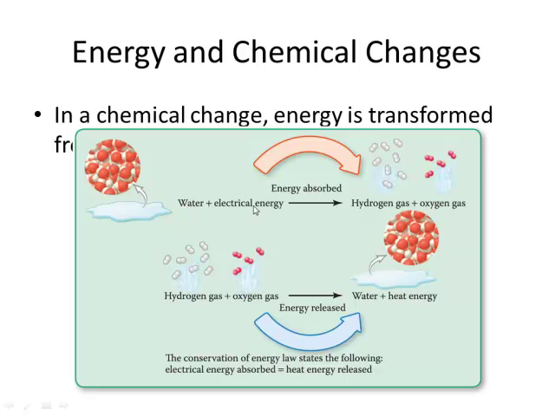So you have electricity. Electrical energy is being absorbed to give you the elements hydrogen and oxygen, which are molecules. Then if you take hydrogen and oxygen and just give it a spark, that's all you have to do, it will give an enormous amount of energy release, and it forms water plus heat energy. So we used electrical energy up here, which is one form, and down here what we got out of it was heat energy. So that's pretty cool. Okay, so we got electrical energy being converted into heat energy.